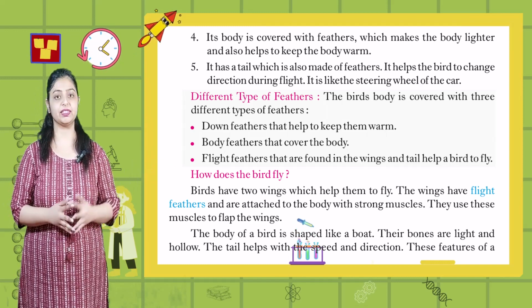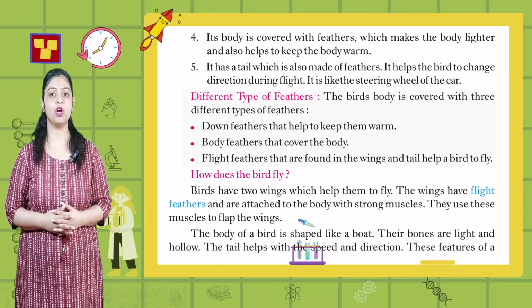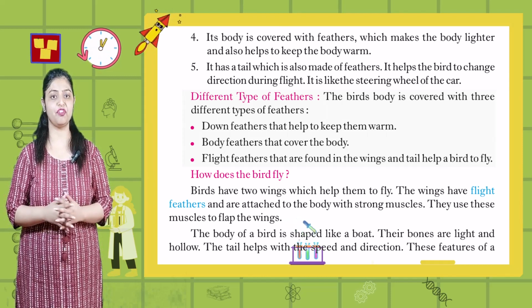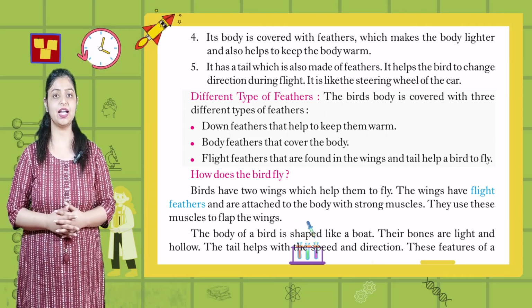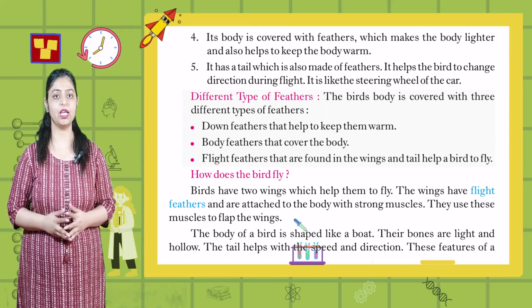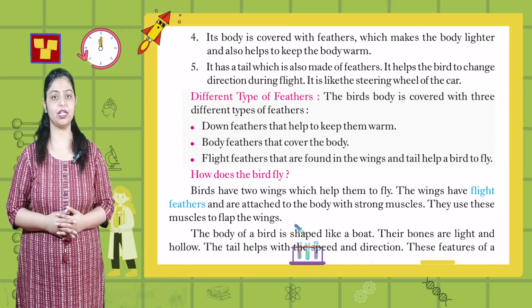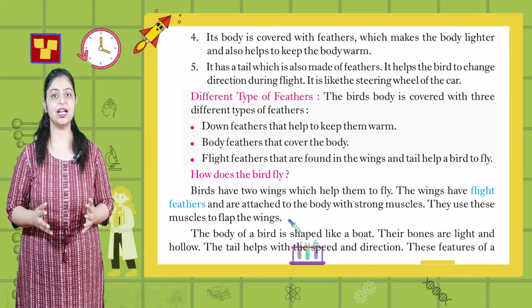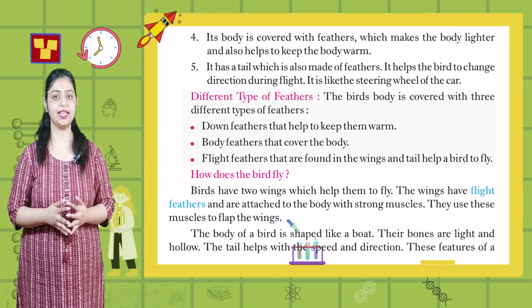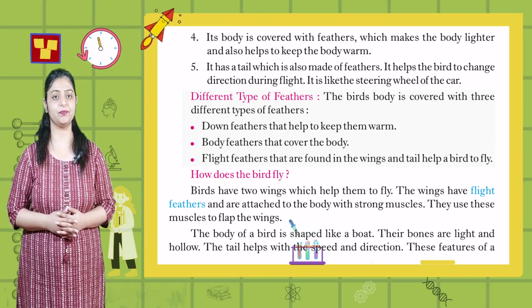Different types of feathers. The bird's body is covered with 3 different types of feathers. Down feathers that help to keep them warm. Body feathers that cover the body. Flight feathers that are found in the wings and tails help a bird to fly.